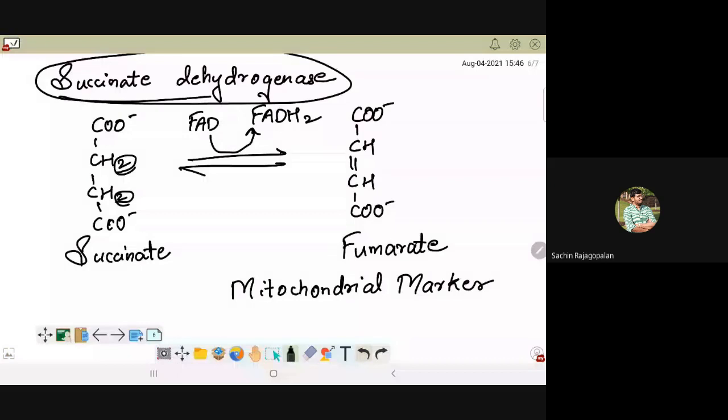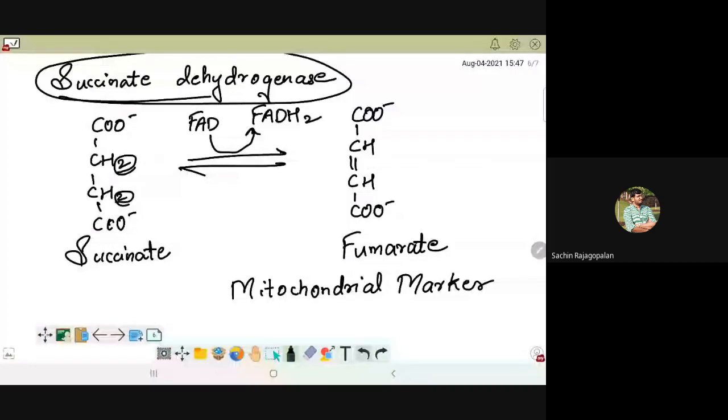Why is it called mitochondrial marker? Because the mitochondrial matrix has the maximum concentration of this particular enzyme, succinate dehydrogenase. So if tomorrow Akshay comes with a tube with a solution in it, and tells me that, sir, this solution contains isolated or extracted mitochondria, I am not going to believe him blindly. I will try to confirm it. There are different ways to confirm it. One way could be to check for the presence of succinate dehydrogenase inside, because that's the mitochondrial marker.